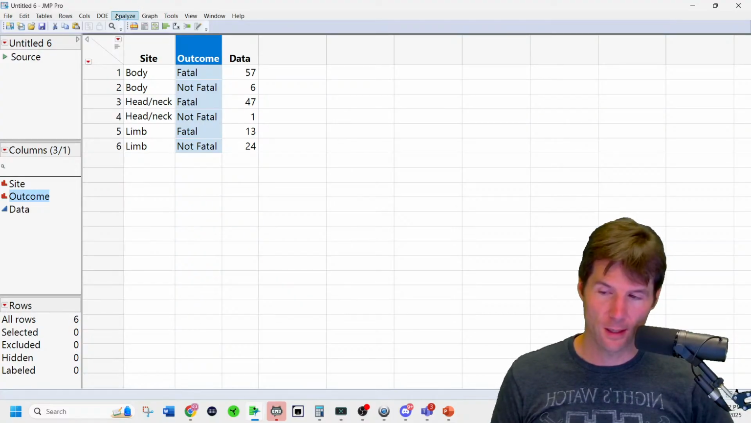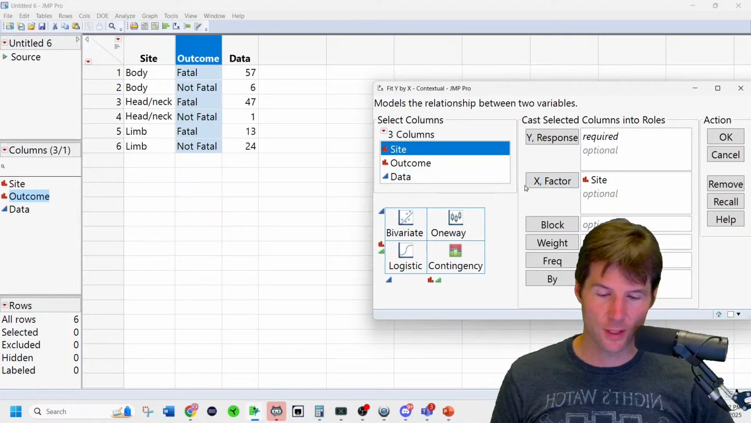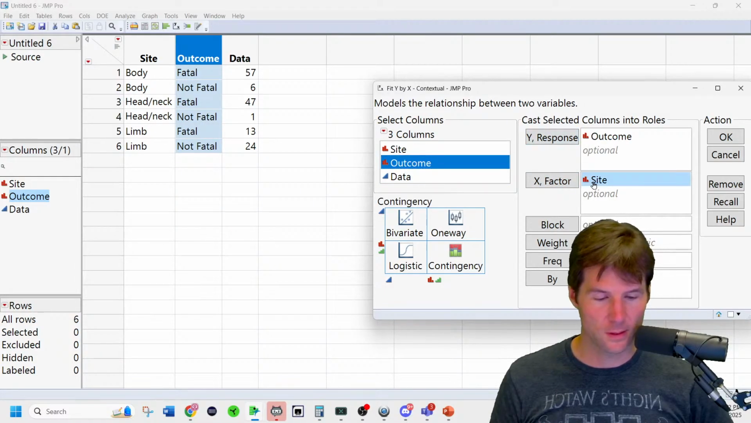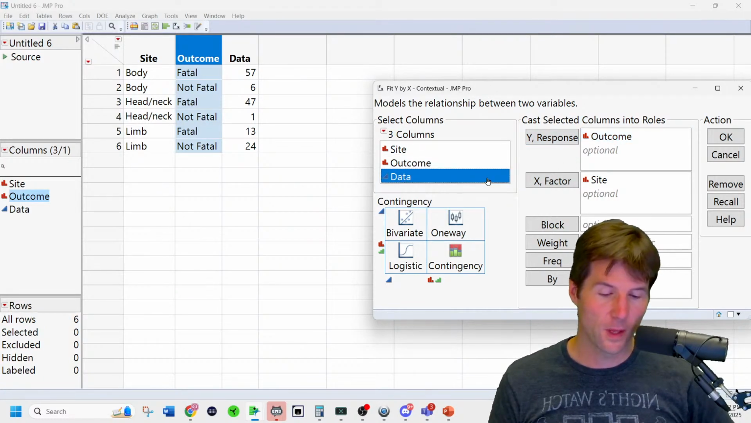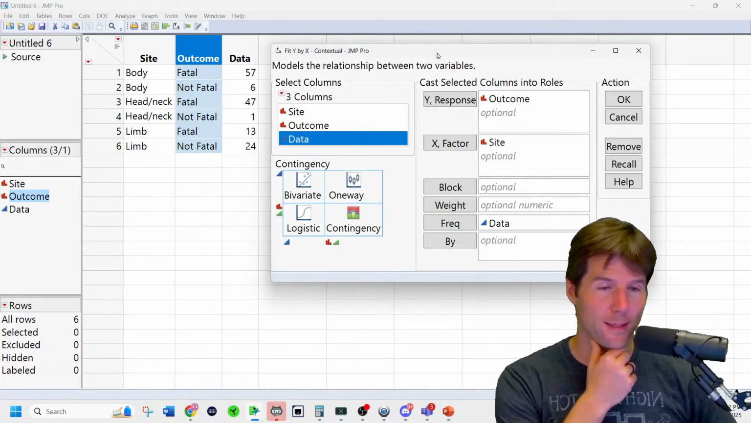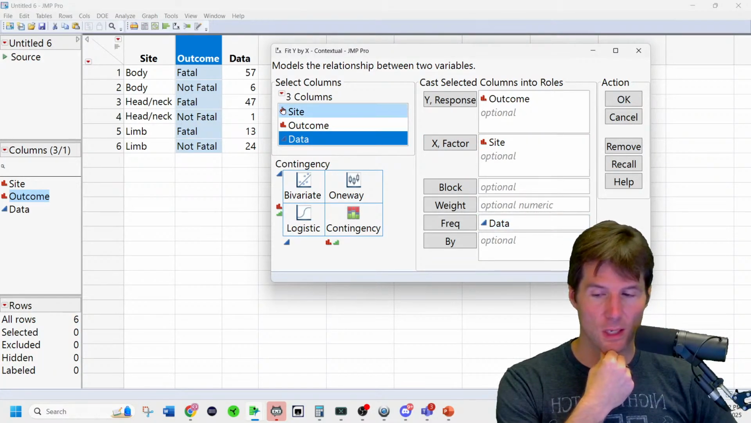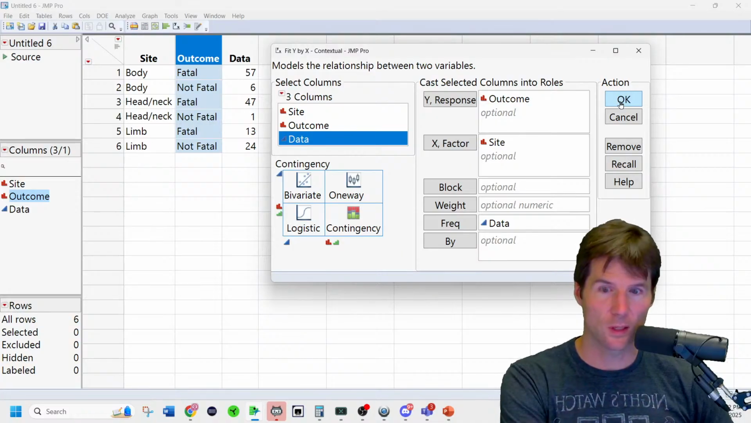Now we're going to go to Analyze, Fit Y by X. We're going to say, does the site of the injury explain why there is a certain outcome? Just look at it. So maybe. And you have to put in the data. I'll pause right here. If it doesn't look like this, you're going to have a bad time. And here's the data with the counts of the observations. Let's go ahead and click OK.